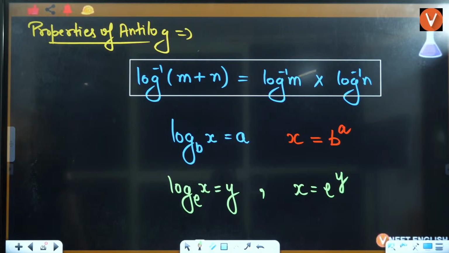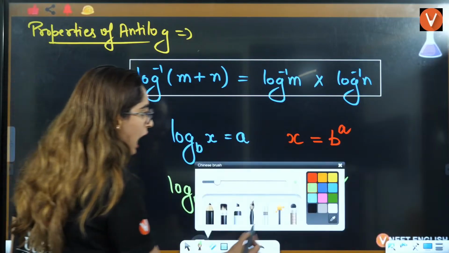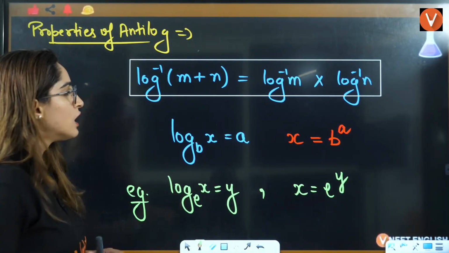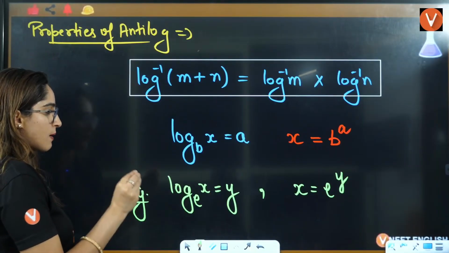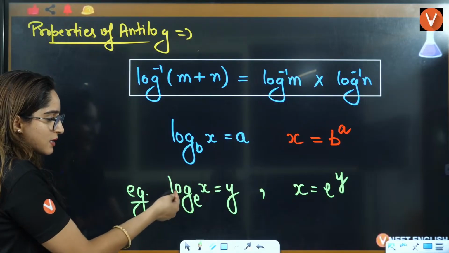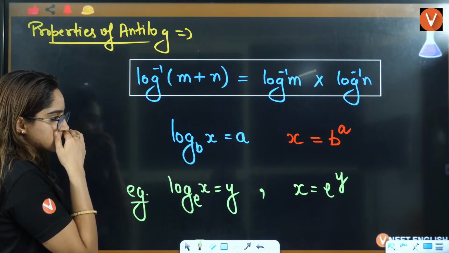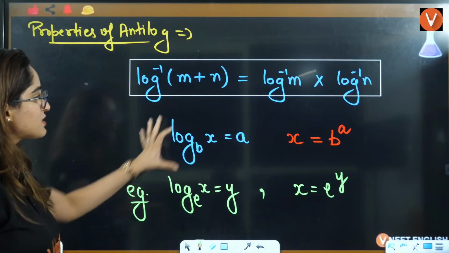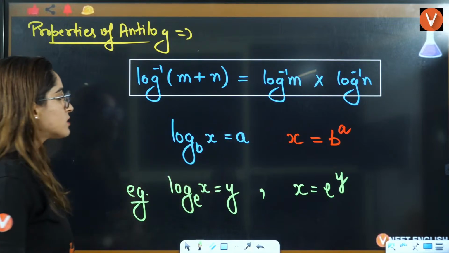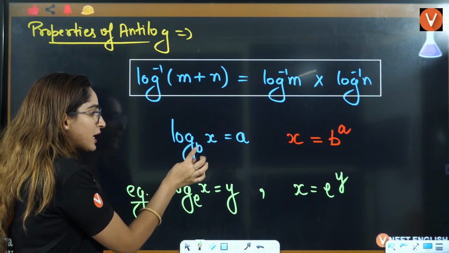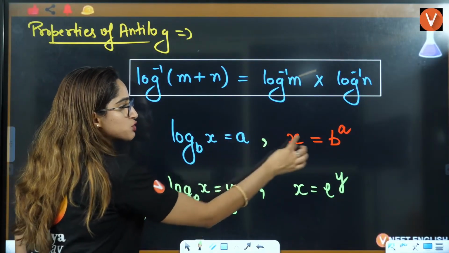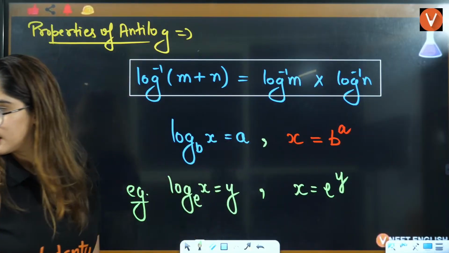Yes, students, is this thing clear to everybody or not? I'll tell you how you're going to use this in your antilog, right? For now, just remember this. Firstly, tell me, you know how to use this property. This is log base B of x equal to A, so this x value will be equal to B raised to power A, right?